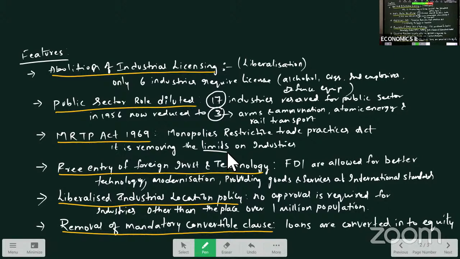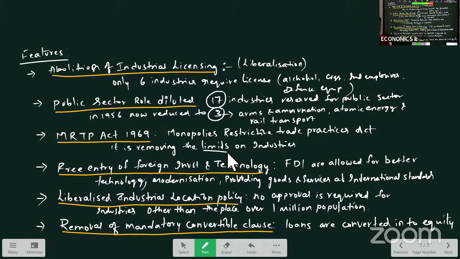The new industrial policy provides that the location can be selected in any area other than those with more than 1 million population. In all other regions, they need not take permission to set up the industry. Okay. And removal of the mandatory convertible clause.